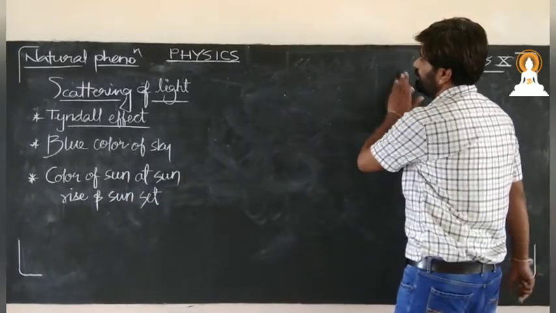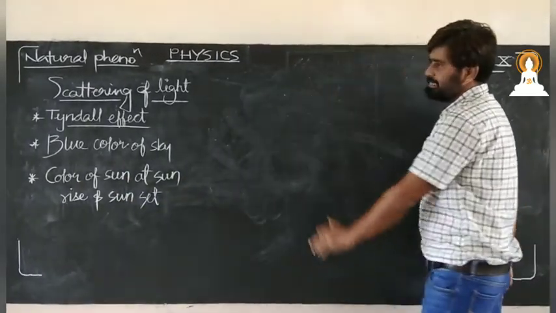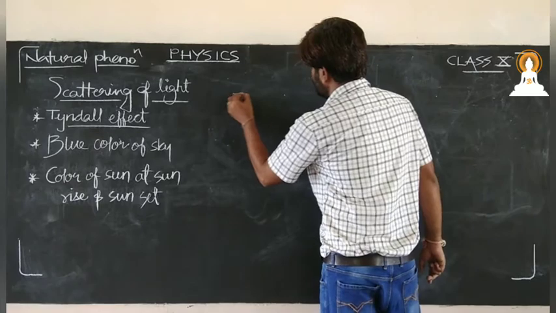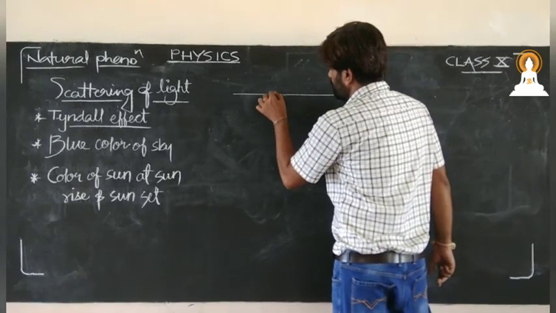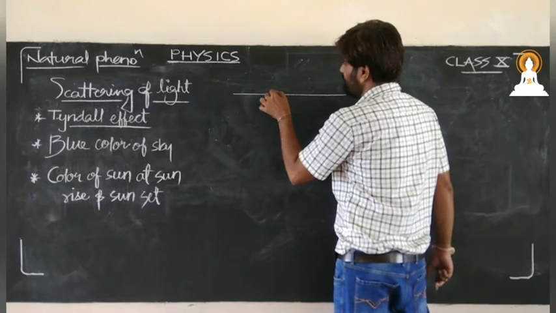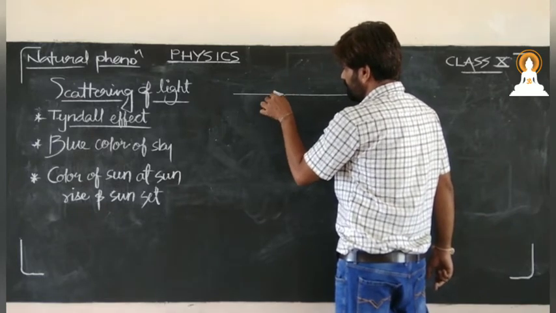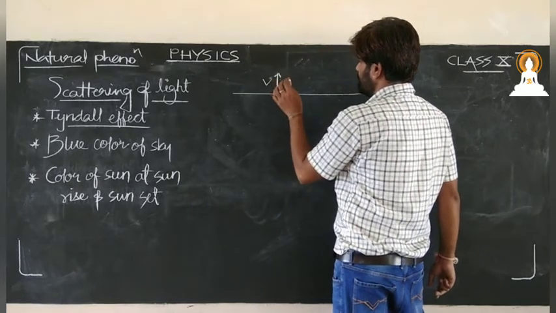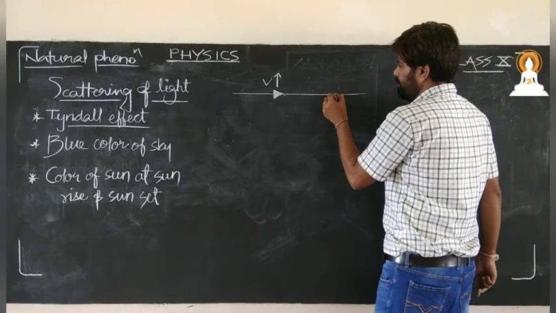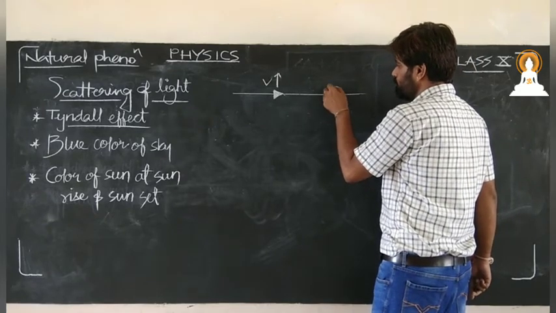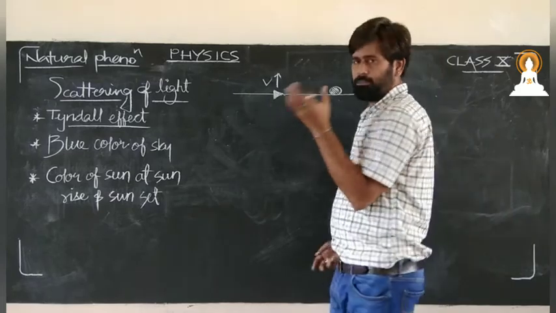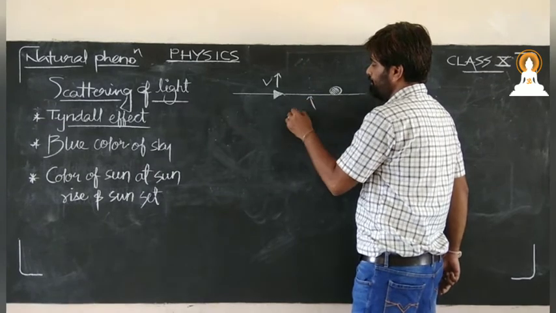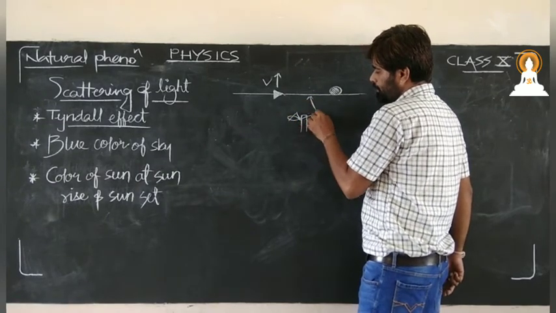Now, what is scattering of light? Something which is scattered means what? Let us understand it through mechanics. If an object is moving with a very high velocity, and suddenly a stone of some size comes over the road, and we suddenly apply the brake, what will happen?